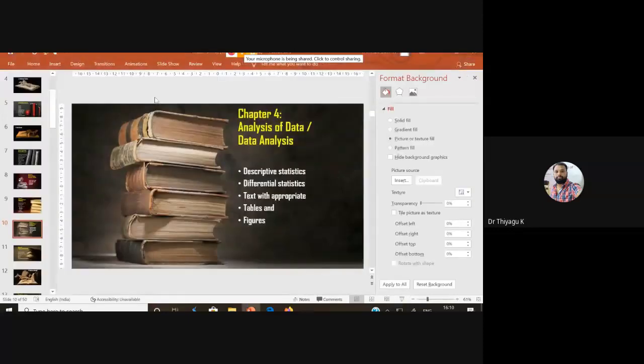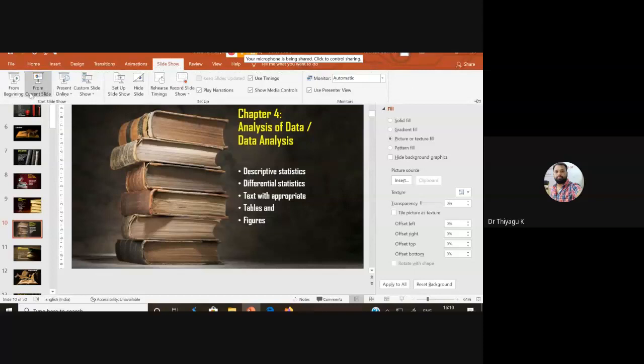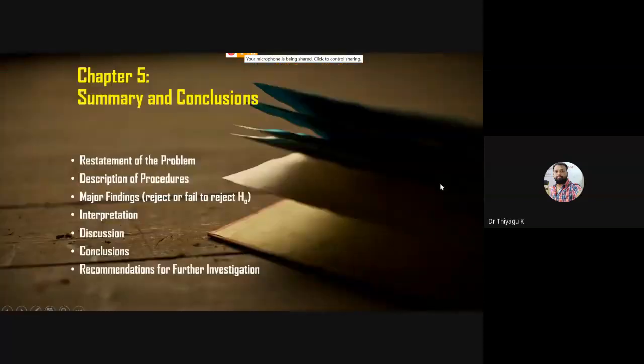Now after the fourth chapter, what is there? If you go with chapter 5, this is like a summary, the report of the entire chapters 3 and 4. Normally people use chapter 5 for the synopsis purpose. The entire synopsis may also be replicated here. Restatement of the problem: we already add the first chapter's statement, that's why we use the term restatement. Then we can give a small summary about the work we adopted in the 3rd and 4th chapters. Major findings based on the 4th chapter. Then what are the interpretations?